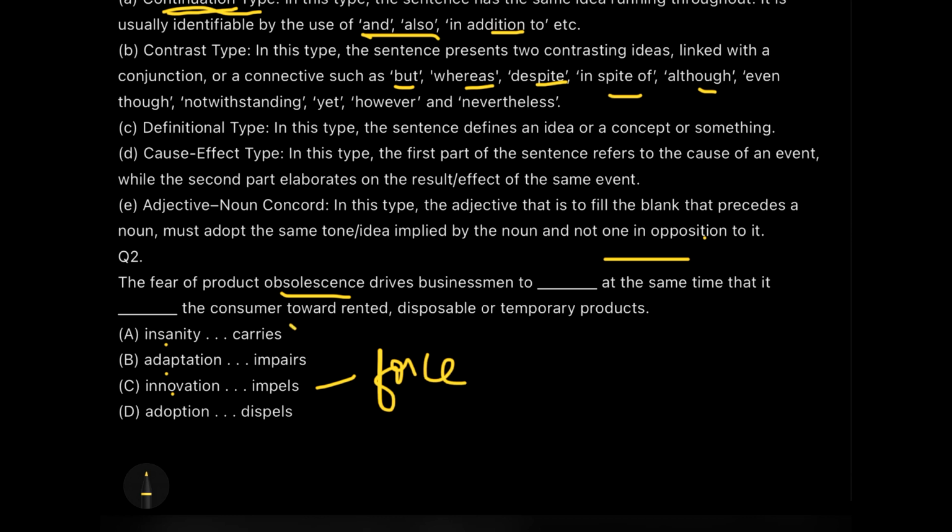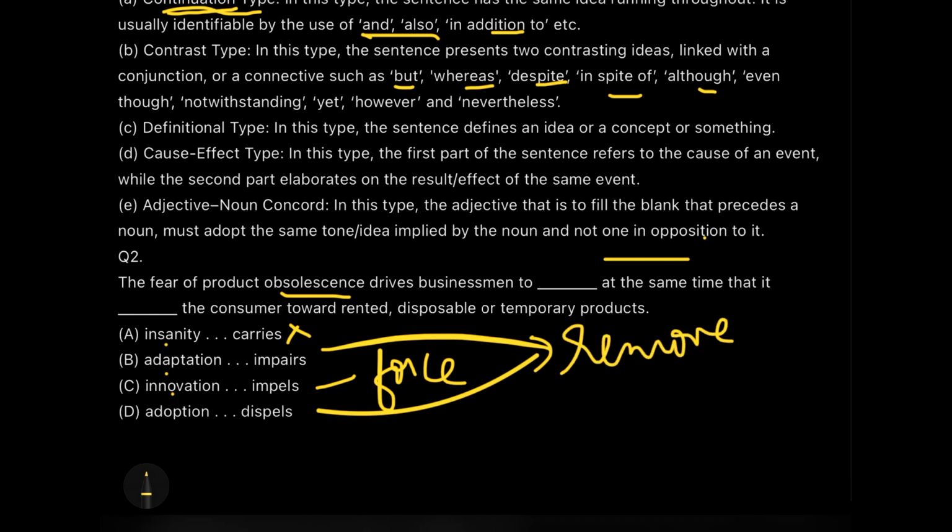Carrying the customer doesn't make sense. Even if it makes sense, the first part doesn't make sense. Now impairs and dispels mean to remove something, to remove something from your life or to hurt something. Impair leads to hurt and dispels leads to removal of something which was actually good. So these words don't suit at all.